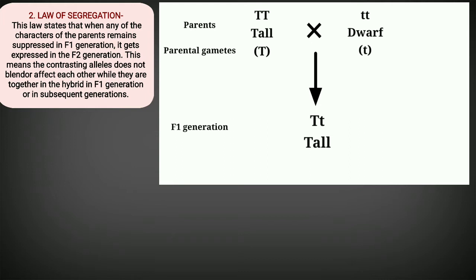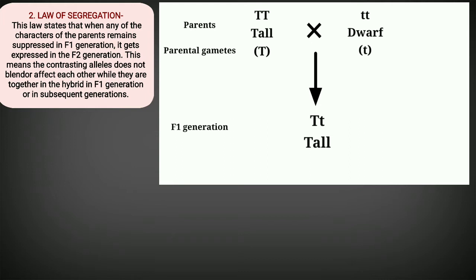Now, when Mendel allowed self-pollination in the hybrid plants, in the second generation it was seen that 3 parts of the offspring, or 3 parts of the F2 generation, became tall again, and one part became dwarf plants again.